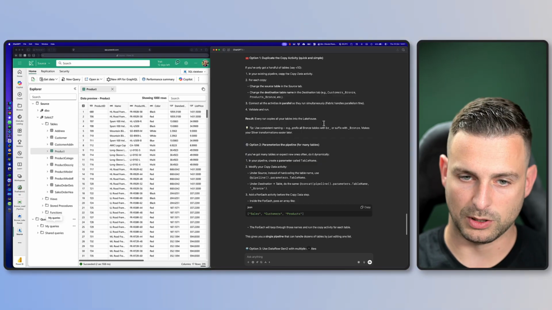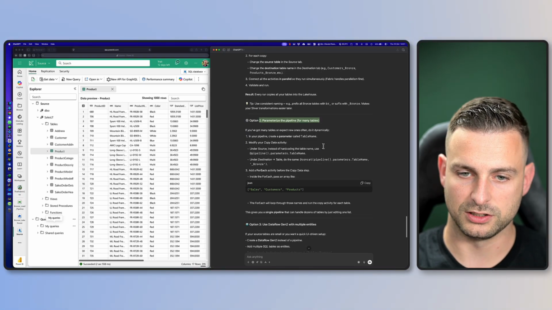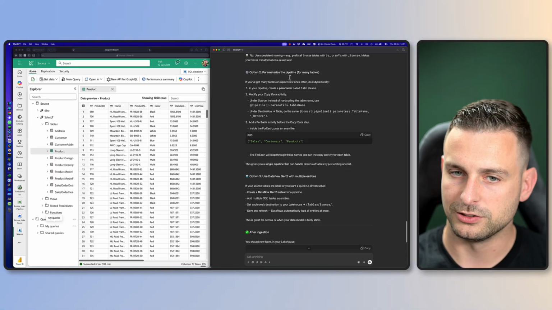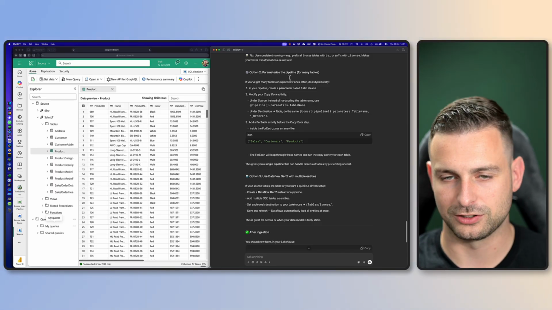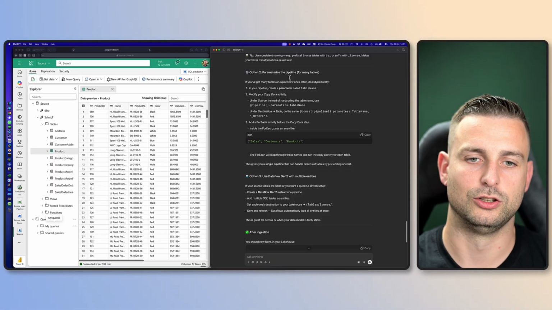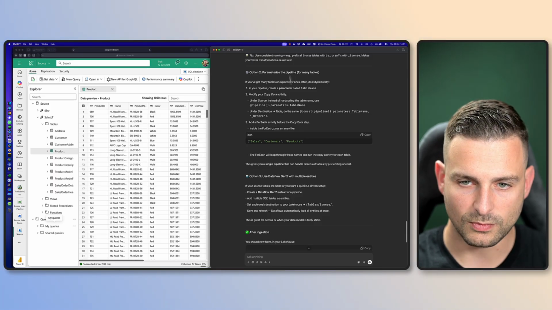All right, so for each copy, blah, blah, blah, option parameterize, I like that. It's a difficult word for me to pronounce. I'm Dutch, not English. Parameterize is a difficult word. I like difficult words, so let's try to do that for many tables. 10 is more than 10, or not less than 10. So let's see how that goes.